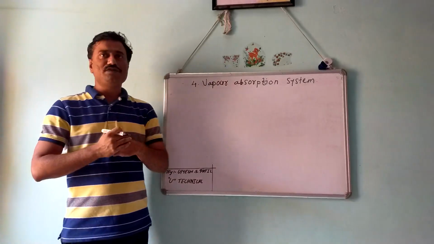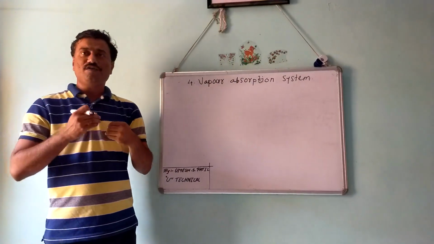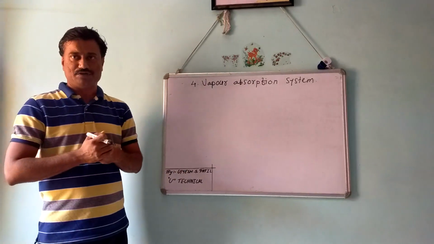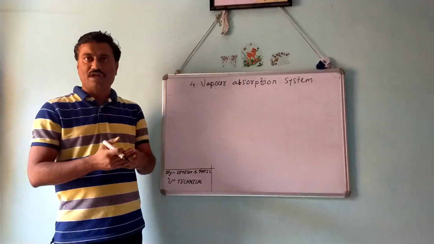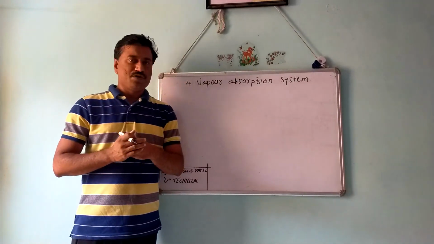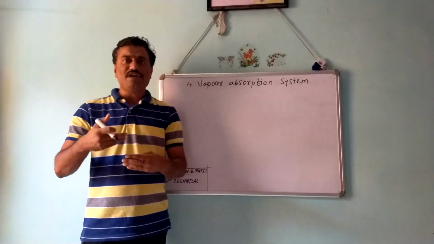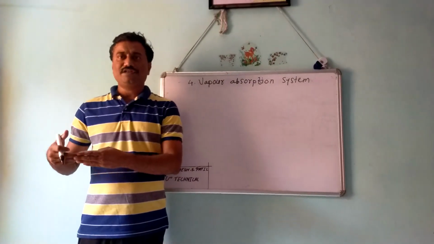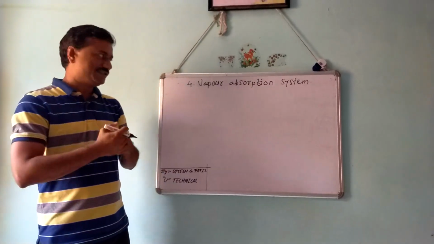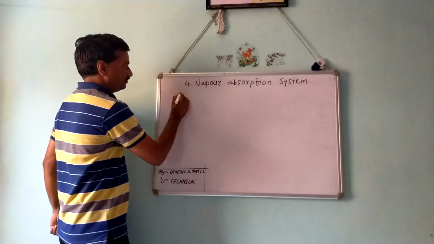Now let's see what a vapor absorption system is. Here, along with the refrigerant, one additional fluid is used, which is called the absorbent. So a pair of refrigerant and absorbent is used in a vapor absorption system. The major difference from the vapor compression system is the elimination of the compressor, which is replaced with an absorber and a generator. Okay, so let's start with a simple vapor absorption system.